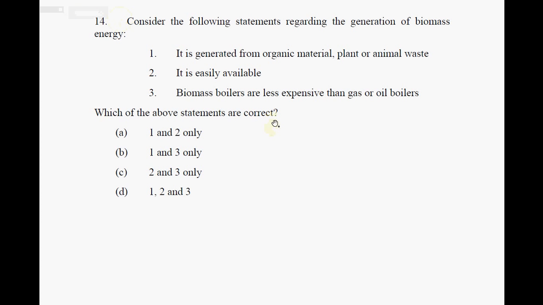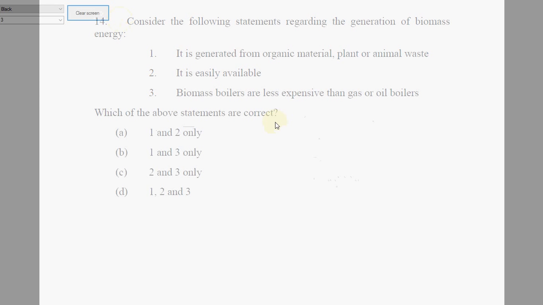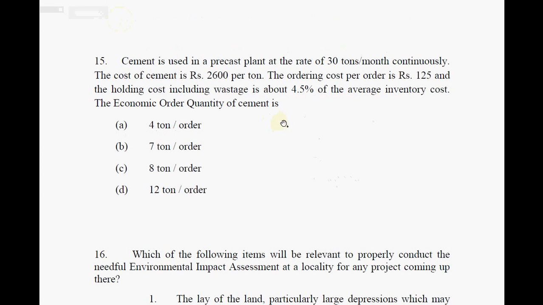Okay, so the next question is, cement is used in a precast plant at a rate of 30 tons per month continuously. The cost of cement is 2,600 per ton.